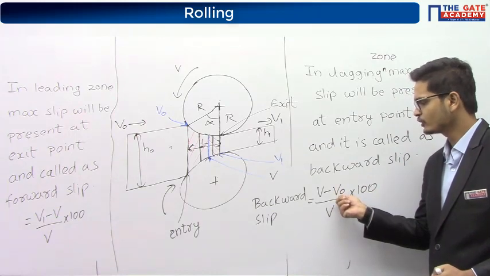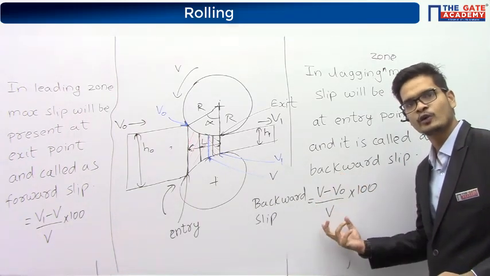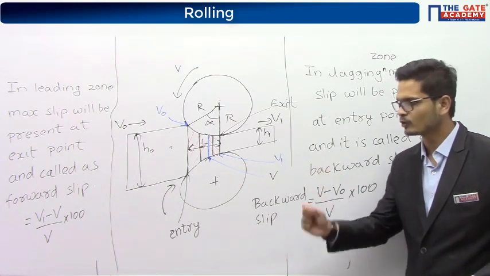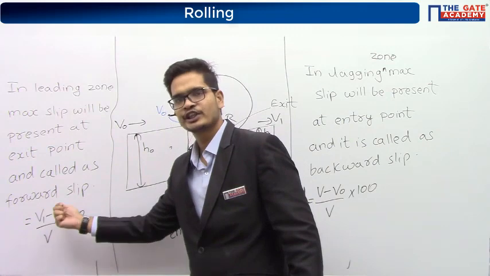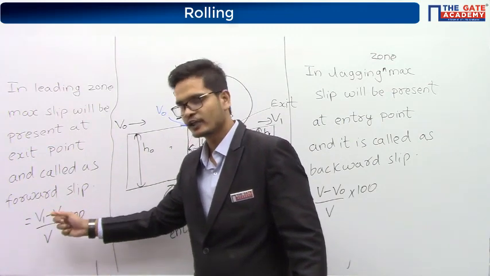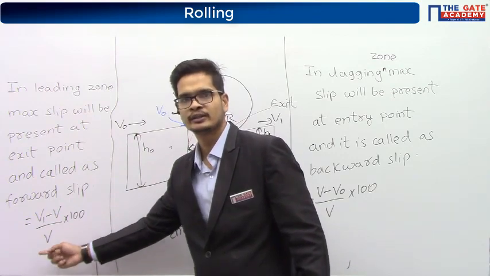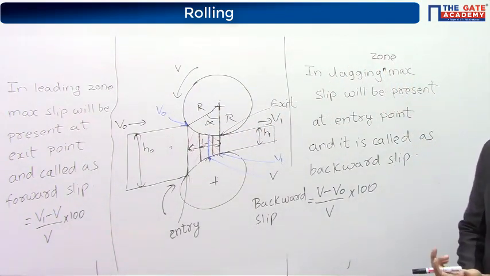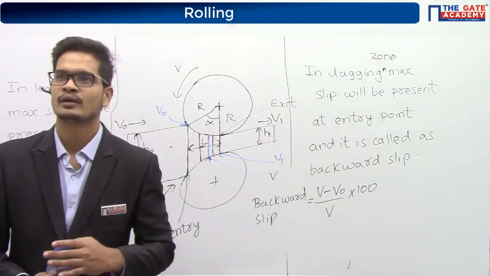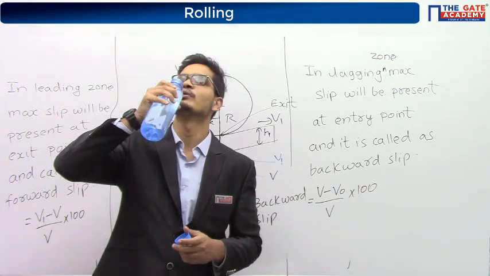V naught is smaller than V, that's why V minus V naught. Here the exit velocity is bigger than the roller velocity, therefore V1 minus V, and in the denominator again we have the roller velocity, into 100. So this is the forward slip. Probably the component is having less velocity, so backward slip.